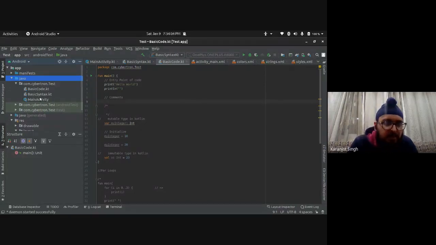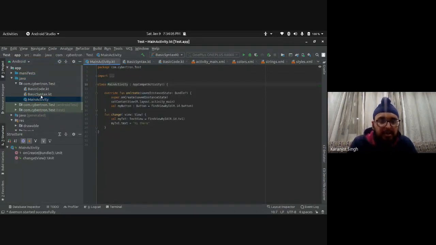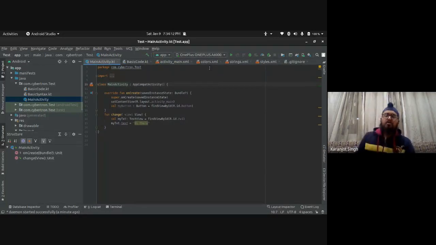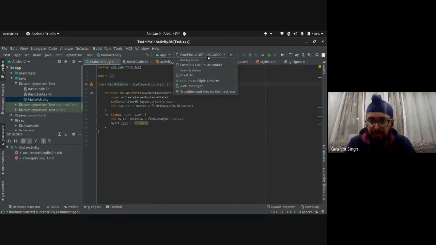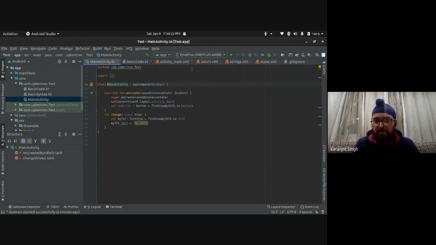Okay, so main activity. I'll go to MainActivity.kt. I'll explain these things; you don't have to worry about it right now. If you see this, my device is recognized here, OnePlus basically. So you just have to click here. Otherwise, you can click on an emulator here. You choose your device where you'll install the APK.